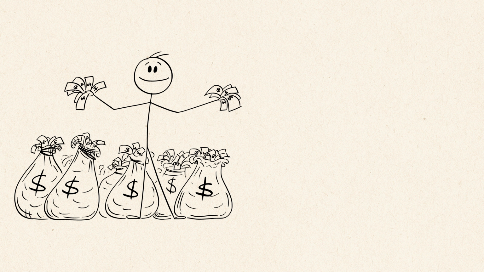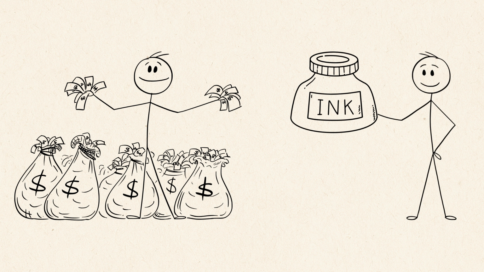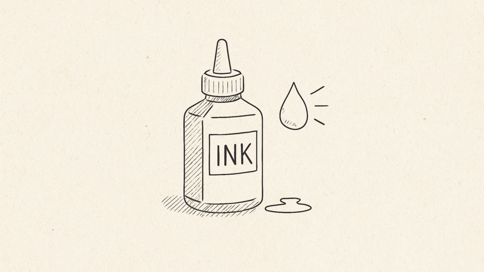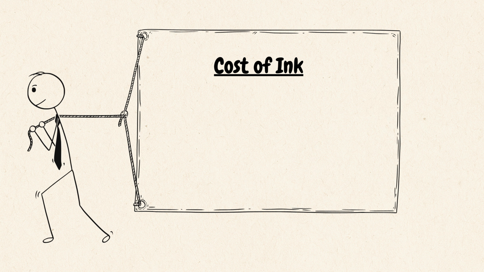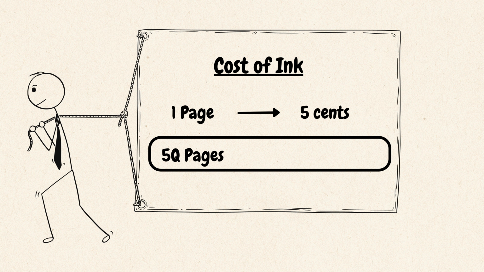But assuming money is no object, we would still need ink. And I mean, lots of ink. Inkjet ink is famously expensive, costing more than vintage champagne or human blood per liter. According to various sources, the cost of ink to print one page is roughly around 5 cents. With 5 quadrillion pages to print, we'd be spending around $250 trillion on ink cartridges alone.